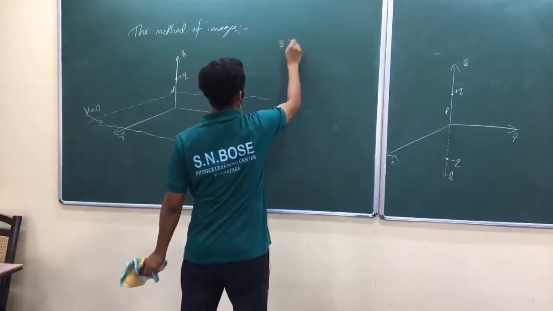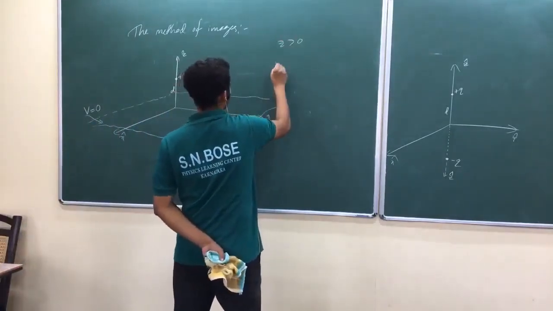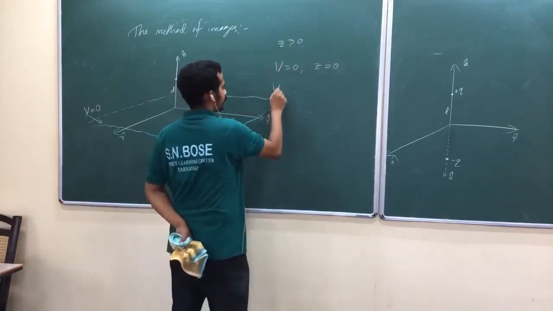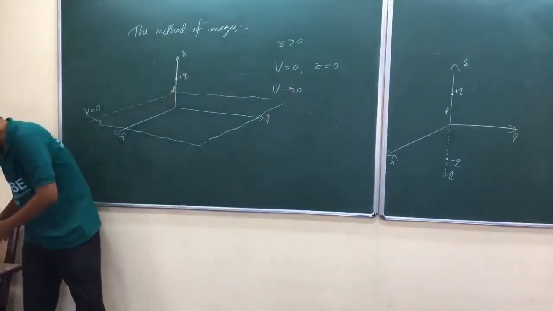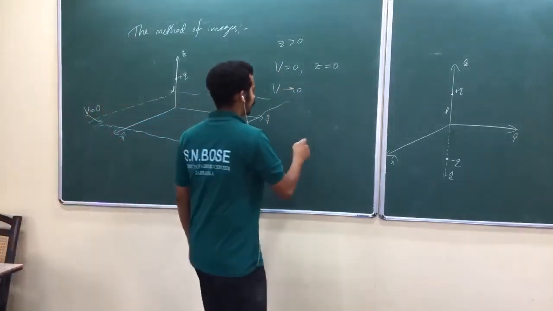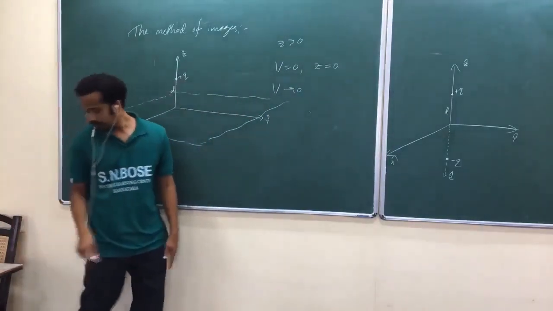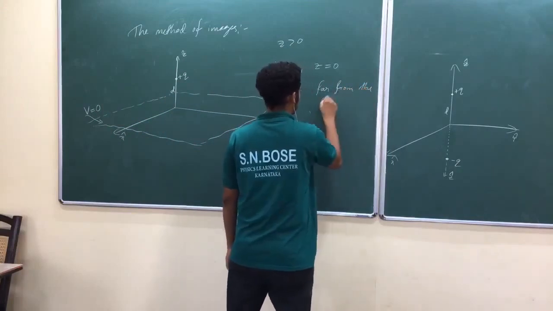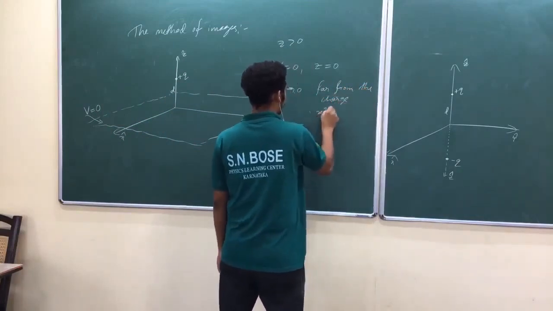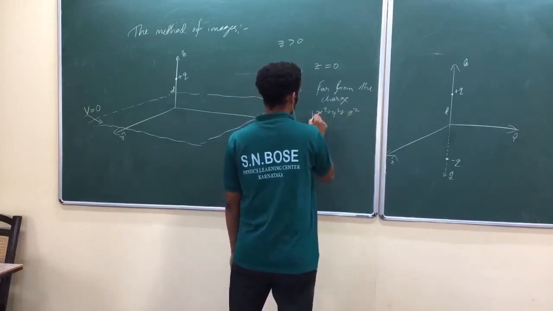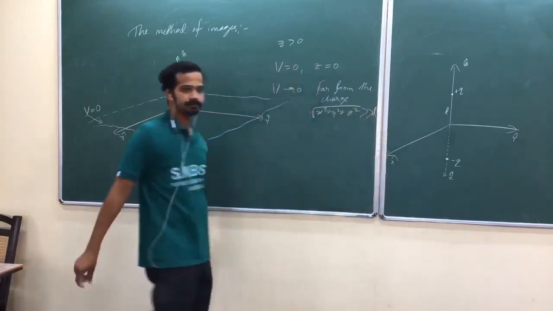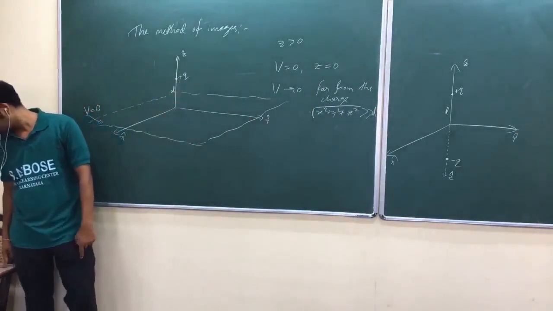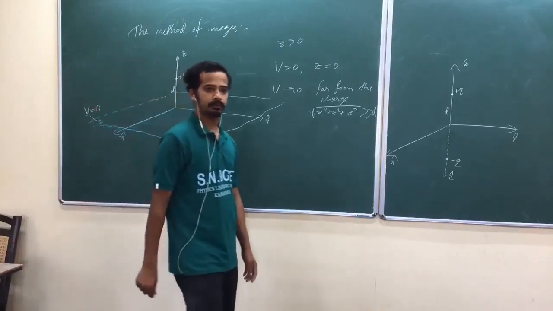And V tends to 0 when you move very far away, that is, when the square root of x squared plus y squared plus z squared is very much greater than d, where d is the distance between the plane and the charge.